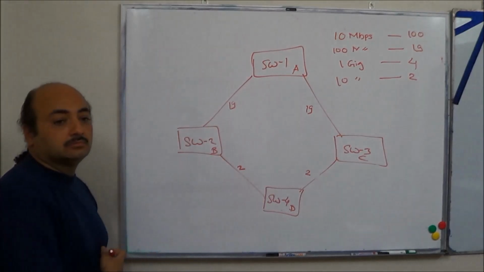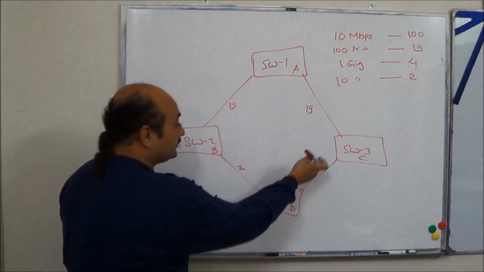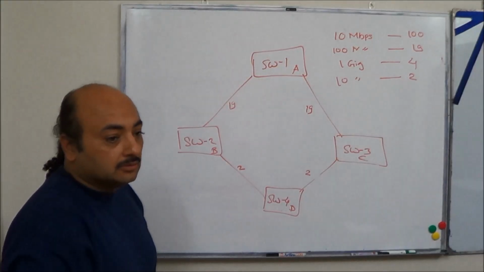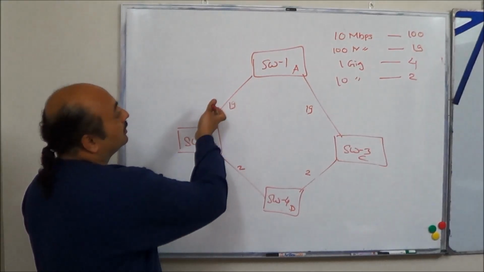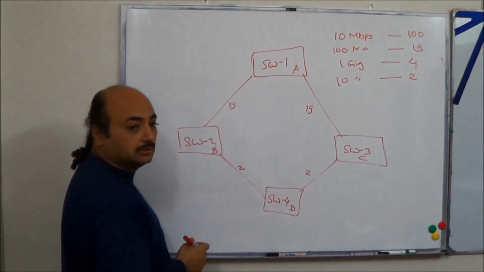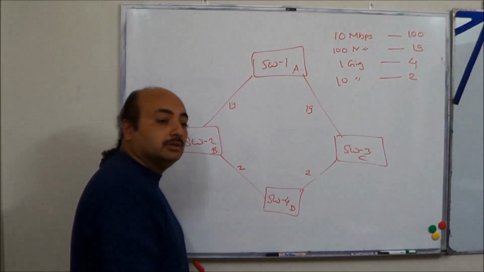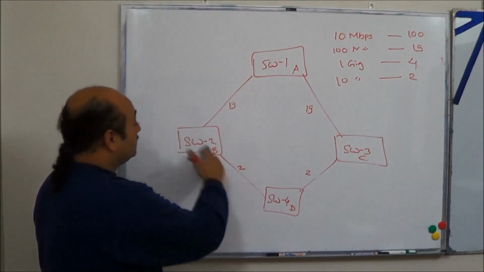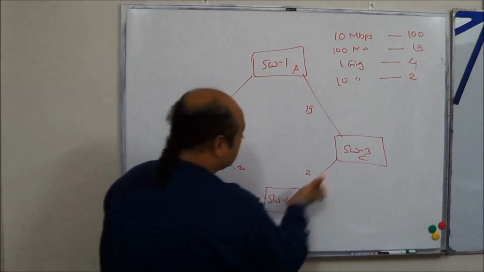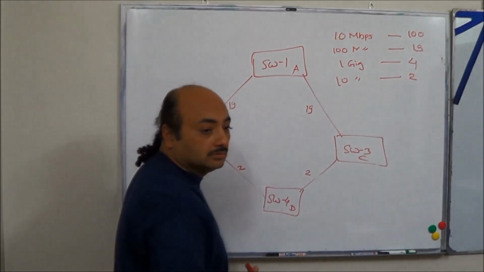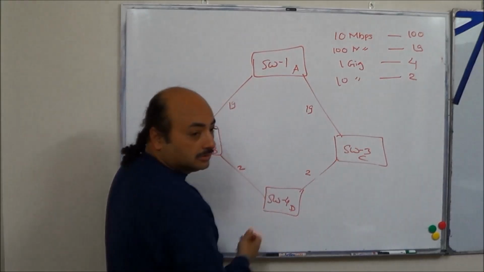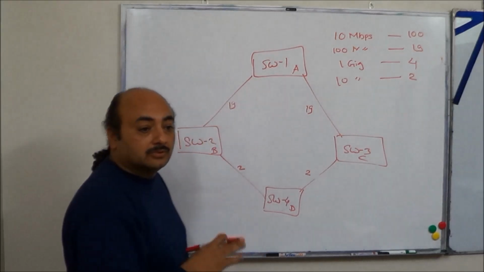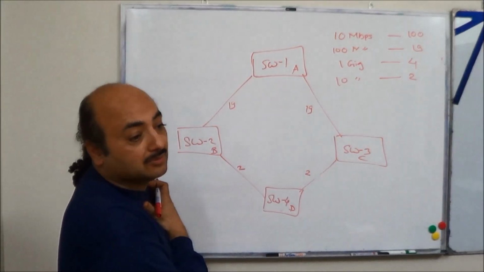What does this mean? This means that these two links are 10 gig. So this is a 100 Mbps Fast Ethernet link, and this is a 10 gig link. So what will switch 1 send? 0. What will this send? 19. What will this send to this? 21. This is clear? Yes, sir. This is how you calculate the RPC.